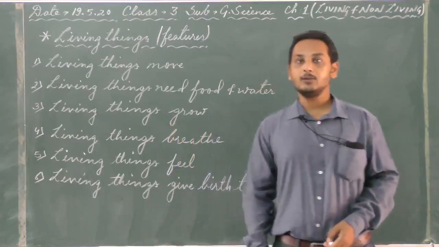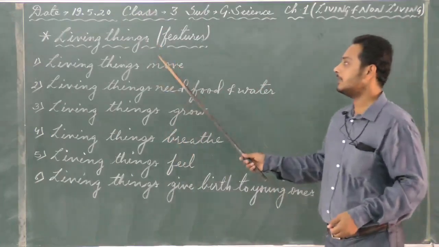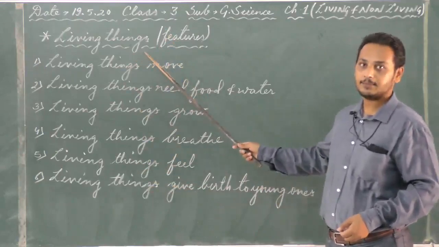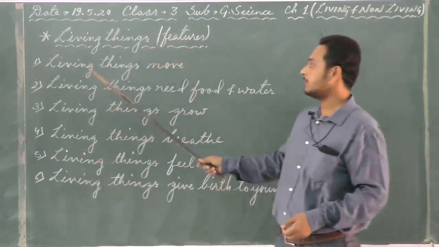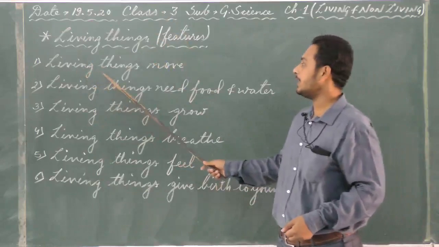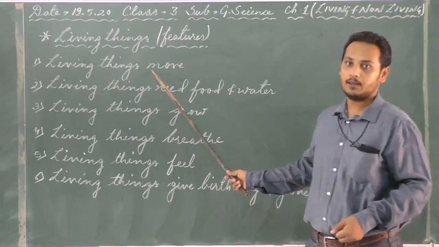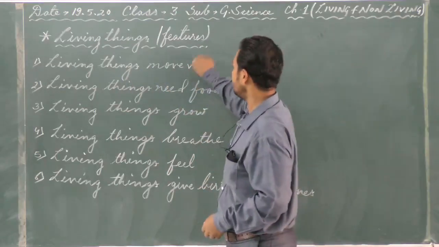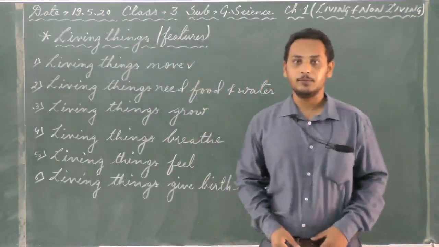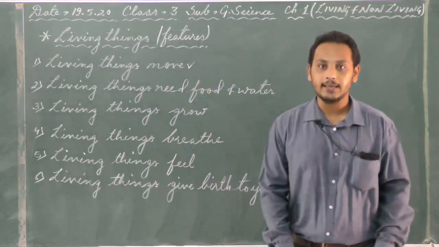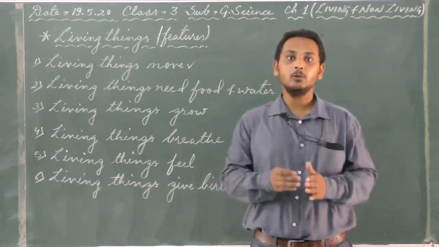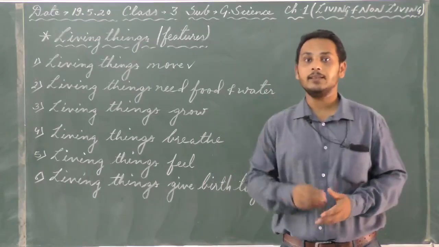Now over here, as you can see, I have mentioned some features of living things. Okay? If you see the first point, living things move. As you all know, okay, so first we are going to discuss this point, living things move. Now when we talk about living things, firstly, we human beings, we are included in that category of living things.